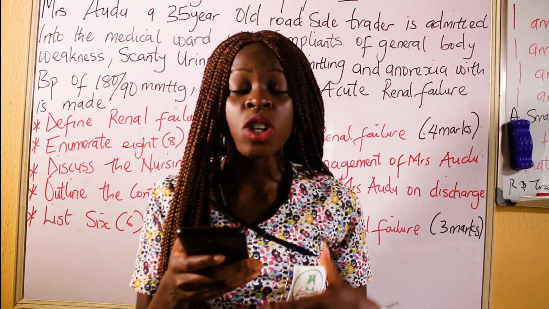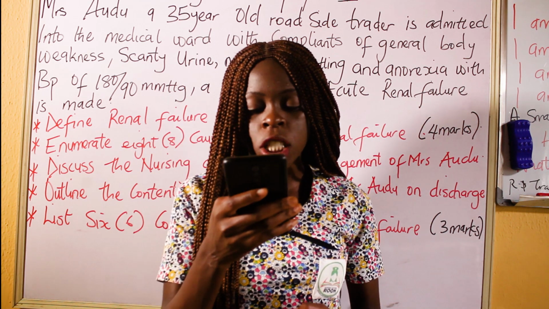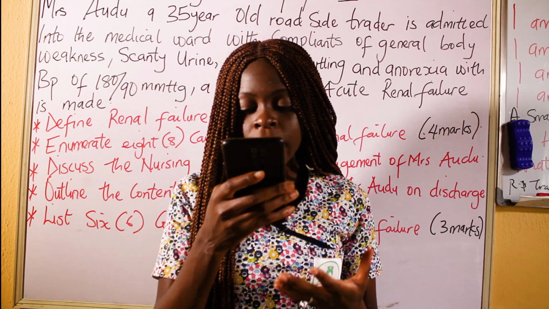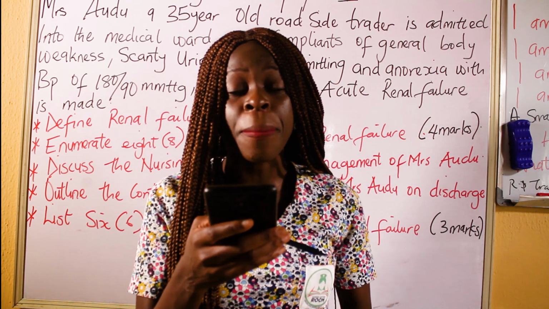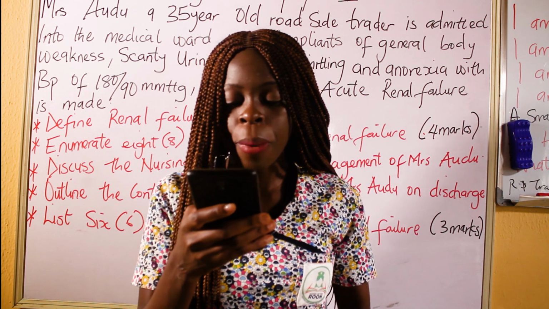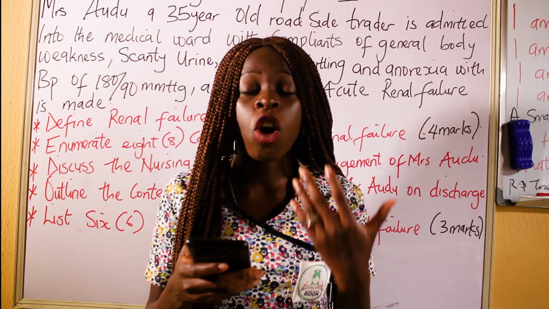Then if there is infection, there is fever, you have to tepid sponge the patient. Then promoting pulmonary function, this patient is assisted to turn. This patient might be very weak to even turn, might just be immobile on the bed, not be able to move properly. You have to also encourage the patient to cough.